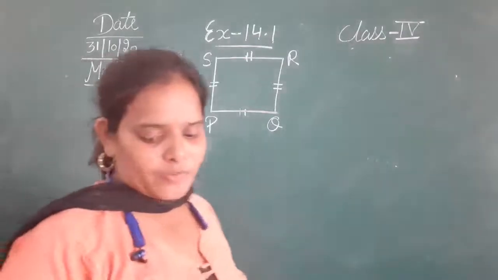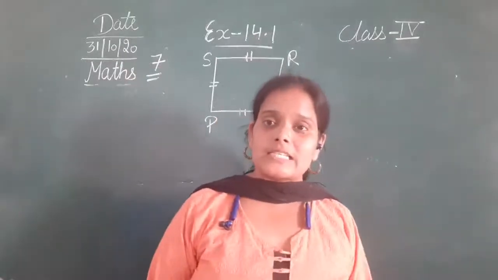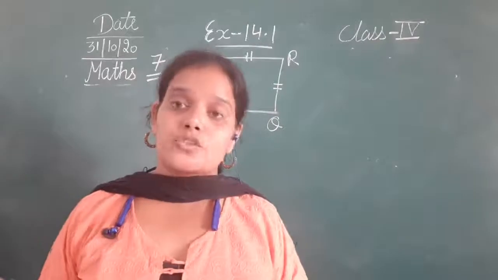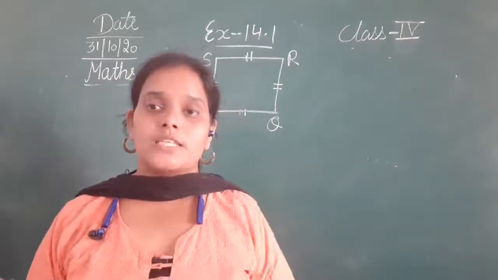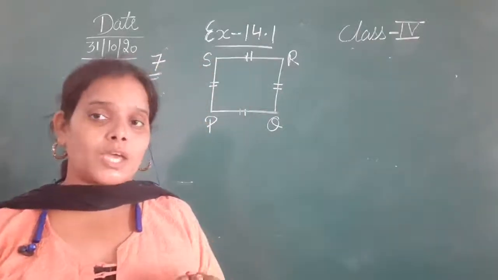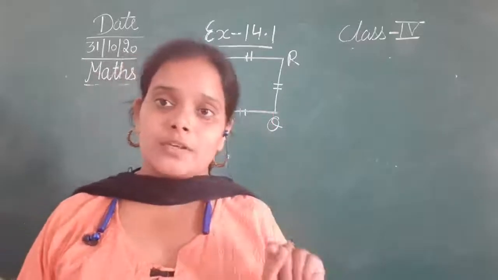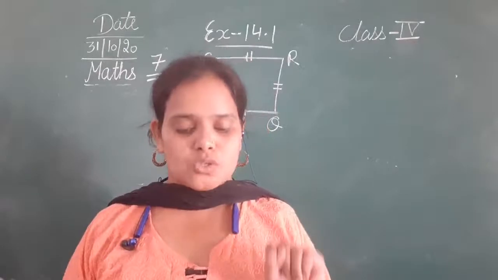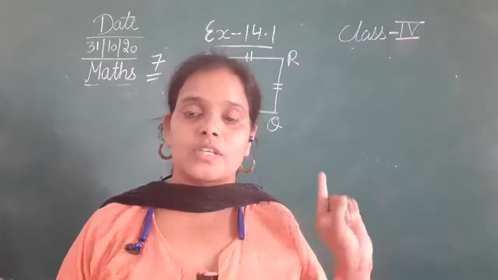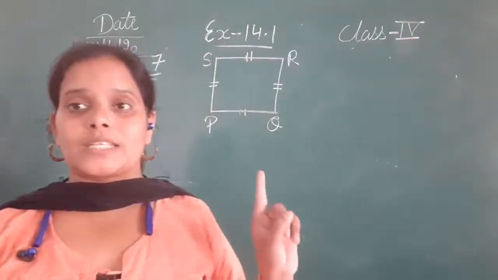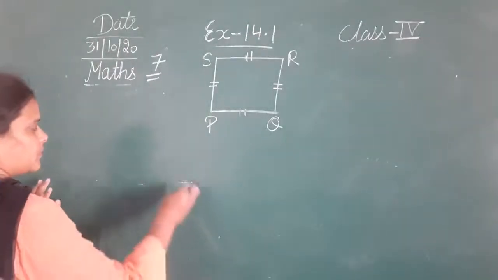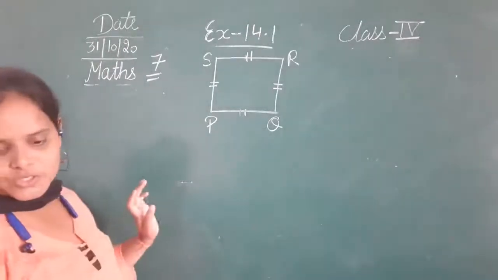What type of quadrilateral is it? ये किस type का quadrilateral है? So when all the four sides of a given quadrilateral are equal, it is a square. जब किसी भी given quadrilateral की चारों sides equal होती हैं तो वो क्या होता है? That is a square. So the answer of the first question is,